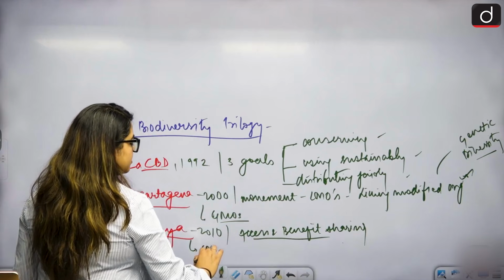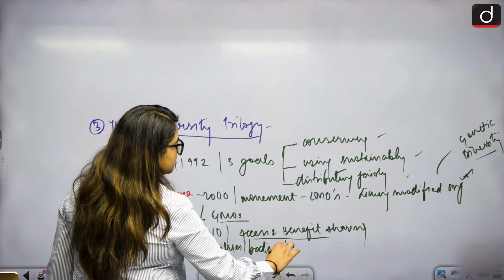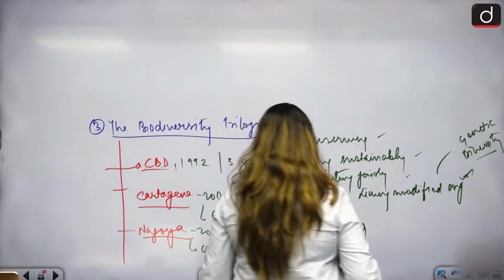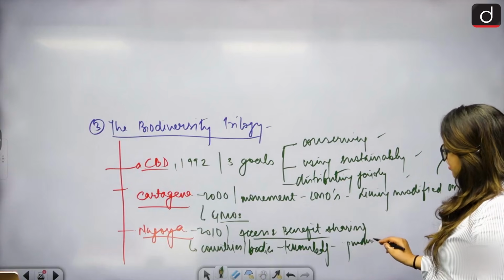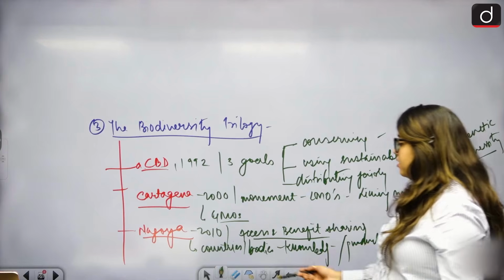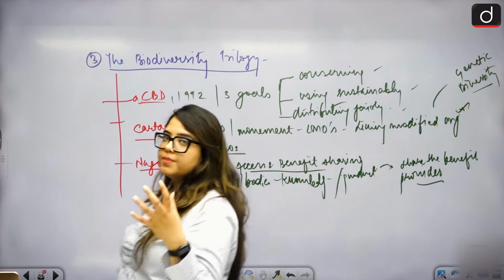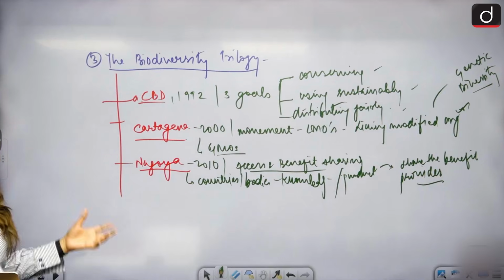Countries or bodies using knowledge to frame a product, or the product itself, should share the benefit with the provider, whoever it is, whether it is a community, a forest, or a particular entity, or whether a country is doing it.